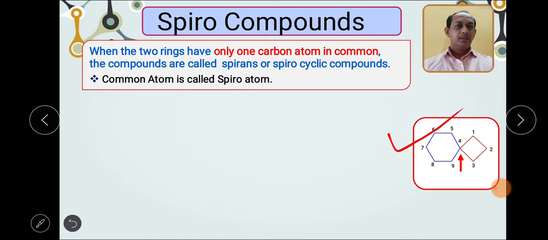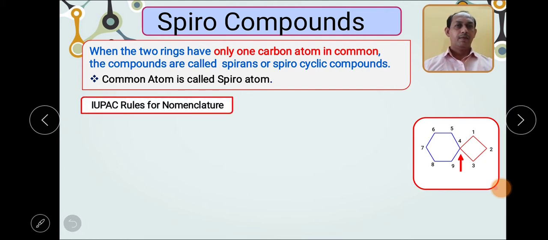In this particular structure, the carbon atom number 4 is the spirocarbon atom, because it is common to this ring A and this ring B. Okay, so this is the basic difference we have to identify in case of the spirocompounds. Now we will see what are the rules by which we can give the nomenclature to spirocompounds.